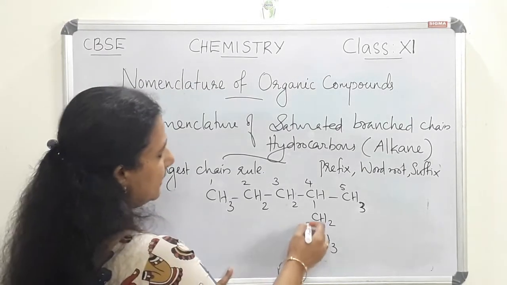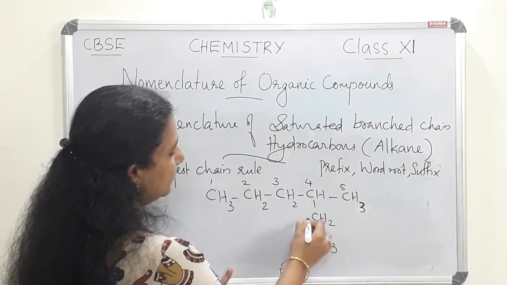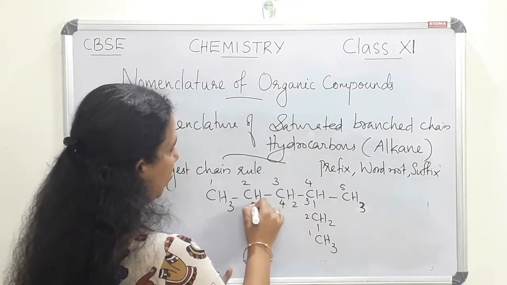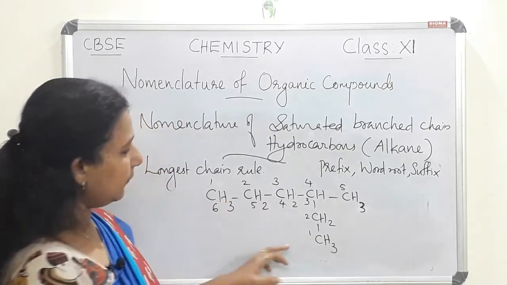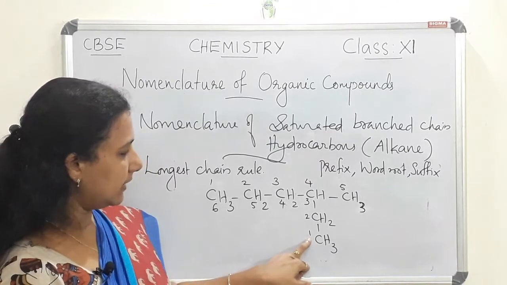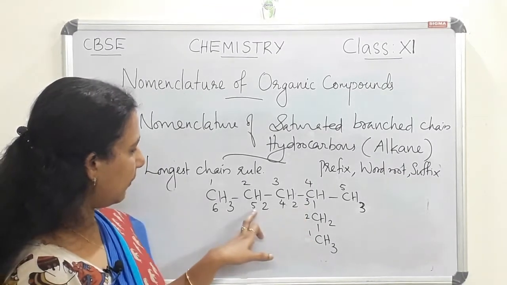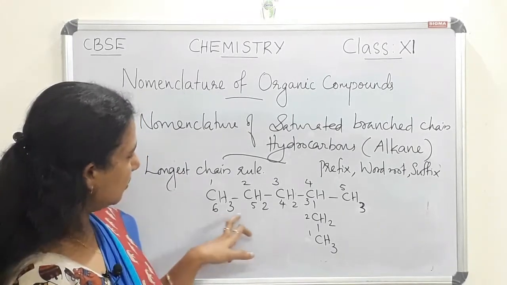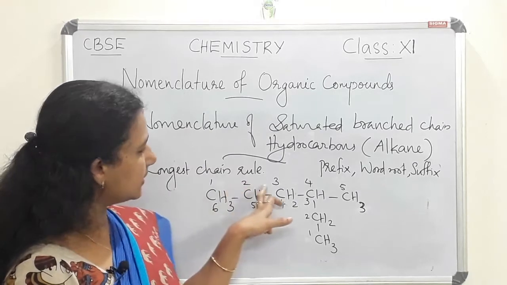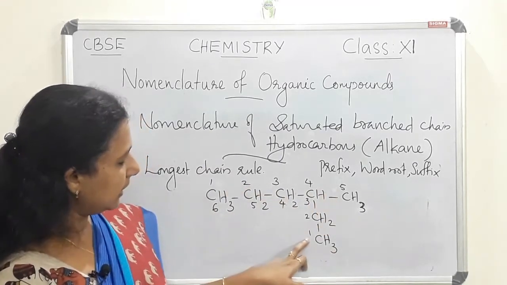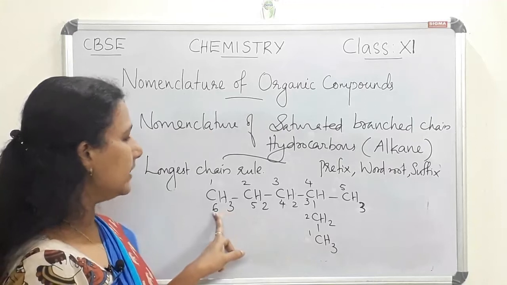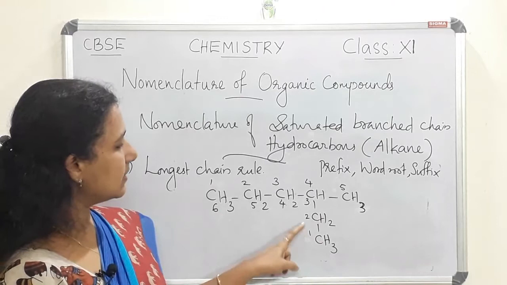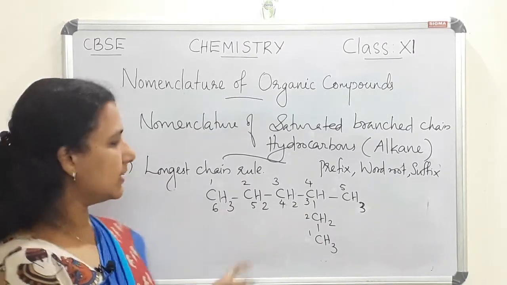If we number from this side, 1, 2, 3, 4, 5 and 6, this is another long chain. So consider these two chains. The straight chain contains 5 carbon atoms, but if you are numbering from this side, the chain contains 6 carbon atoms. So we have to select the longest continuous chain, which contains 6 carbon atoms.